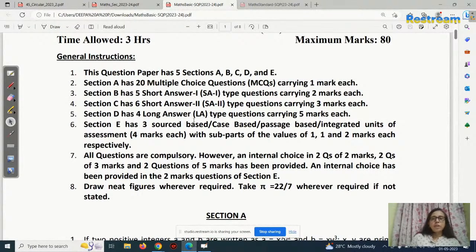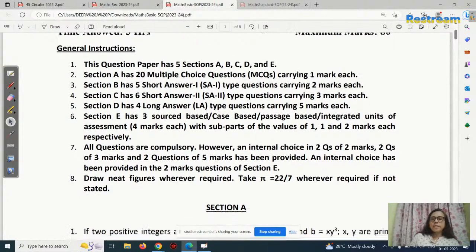Section D has 4 long answers, each one carrying 5 marks. And section E has 3 source based questions. This is what I said, case based questions. There are 3 questions, each one carrying 4 marks. Do you understand?